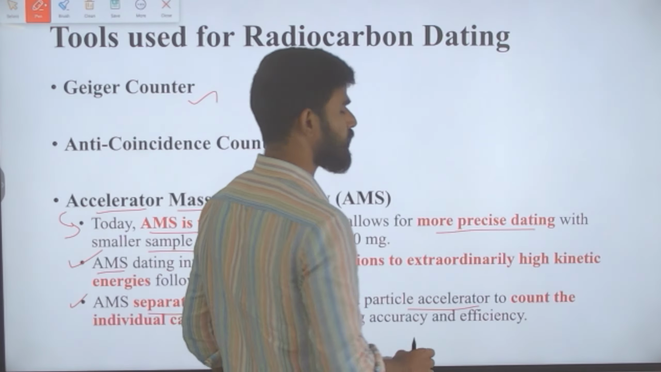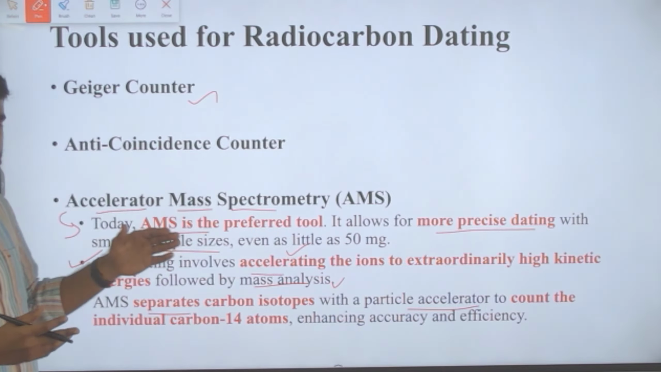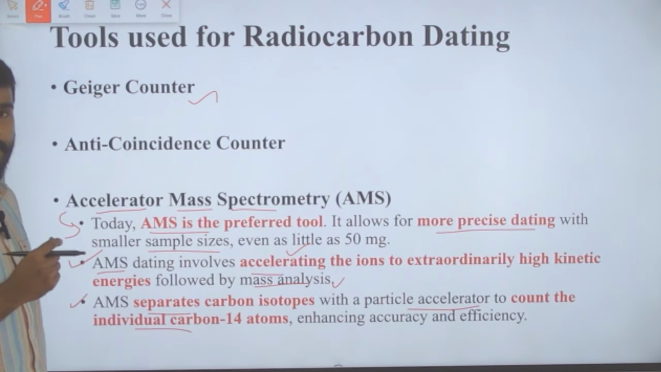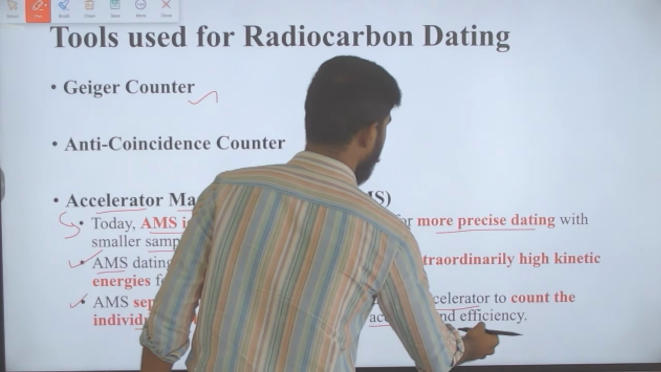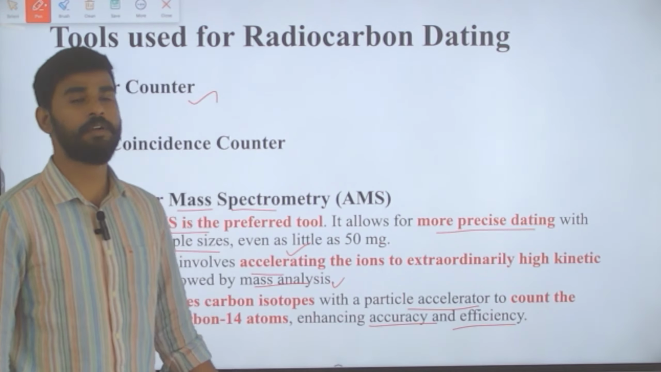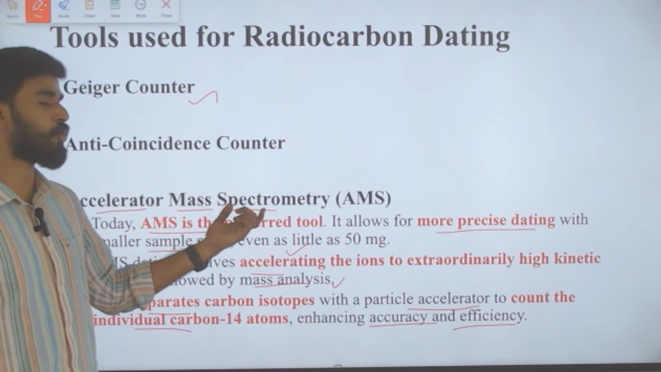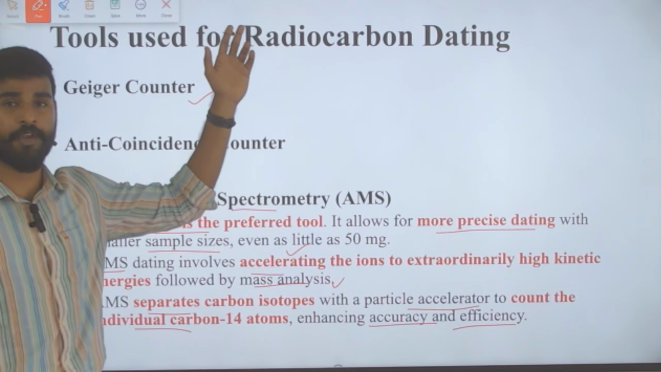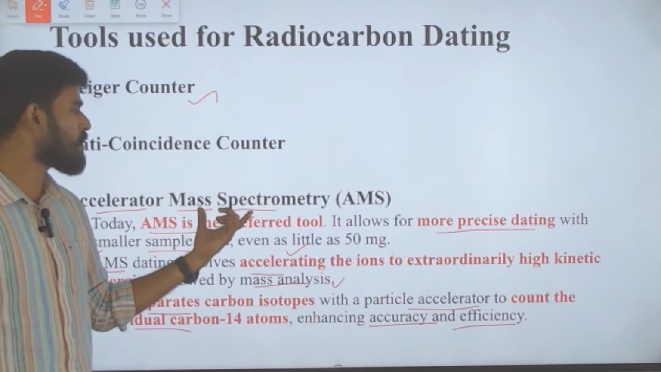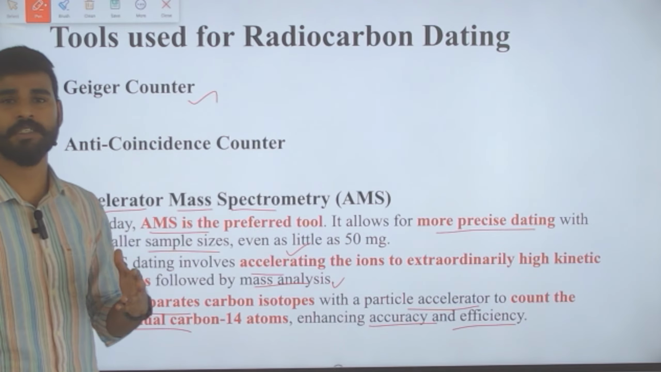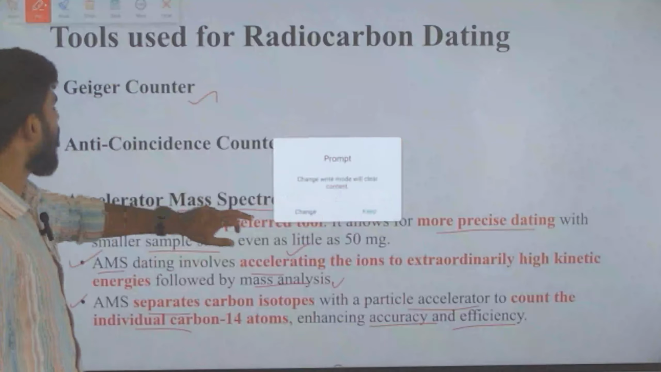So the carbon isotopes are separated using a particle accelerator, and then it is counted. Individually, the carbon-14 atoms are counted, thus making it a more accurate and efficient method for radiocarbon dating. So at present, accelerator mass spectrometry is used for radiocarbon dating. Okay, so a question based on this can be asked. They can give you this AMS and then ask what is its application, where does it find its application. So such questions can be asked.